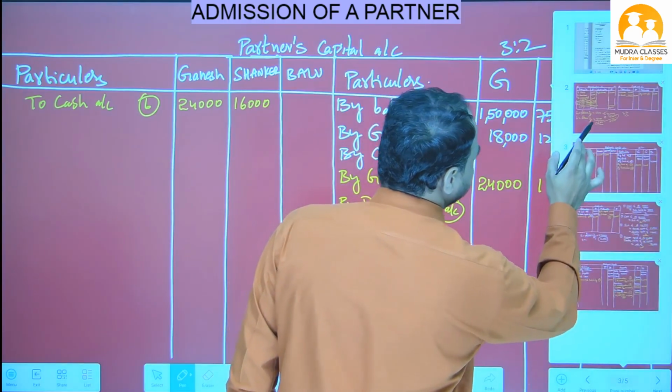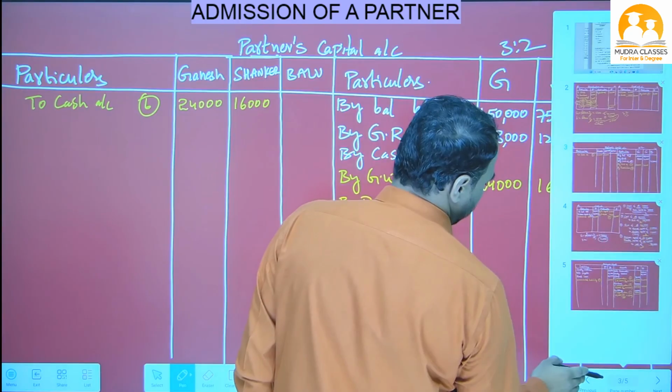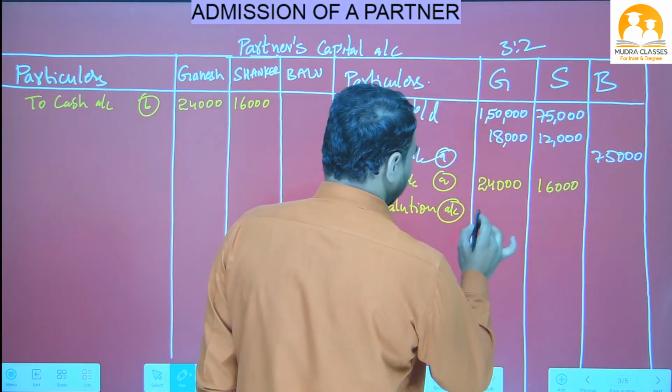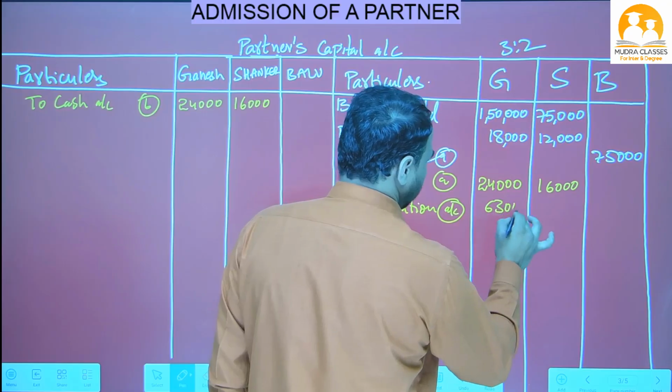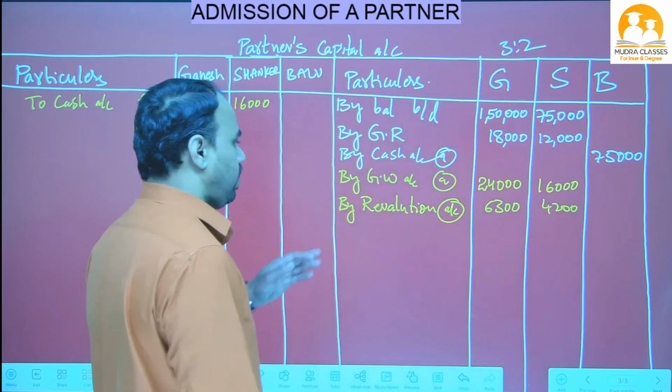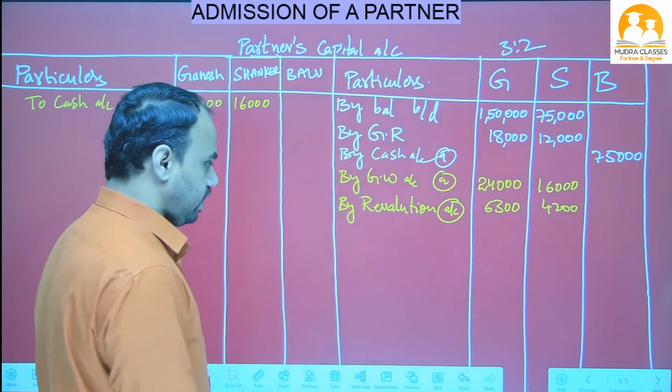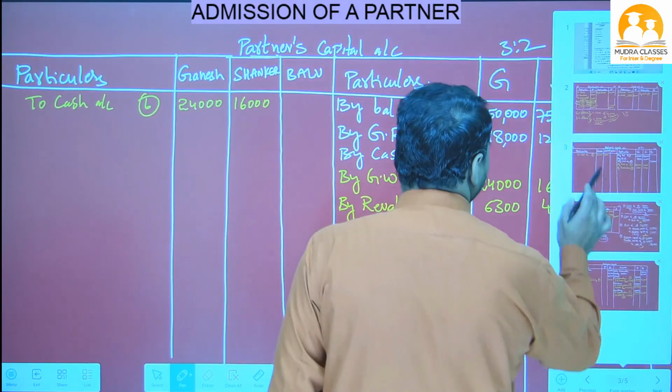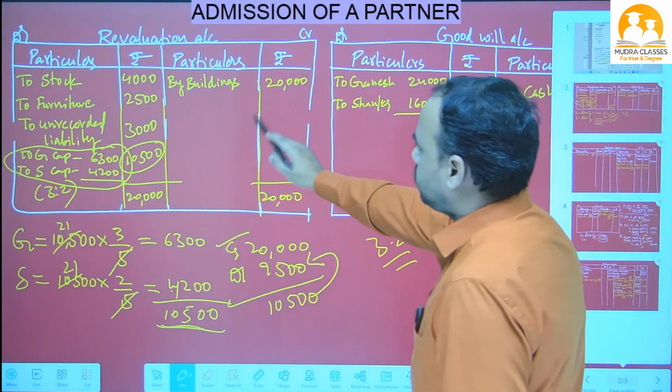How much did Ganesh get? 6,300 and 4,200, Nana. So here 6,300 and 4,200. From the revaluation account we got profit, so I have written it here. Now let's see the next one. Here we closed the revaluation account.